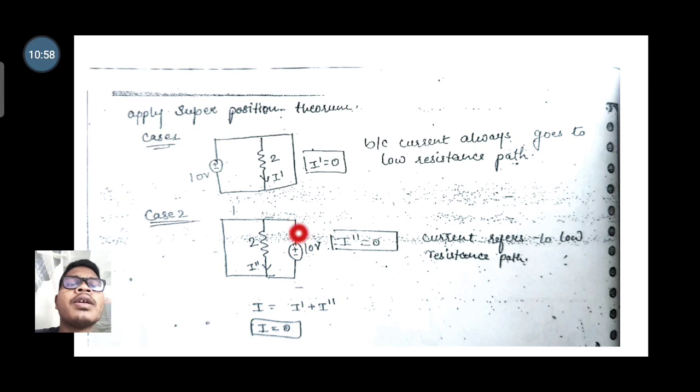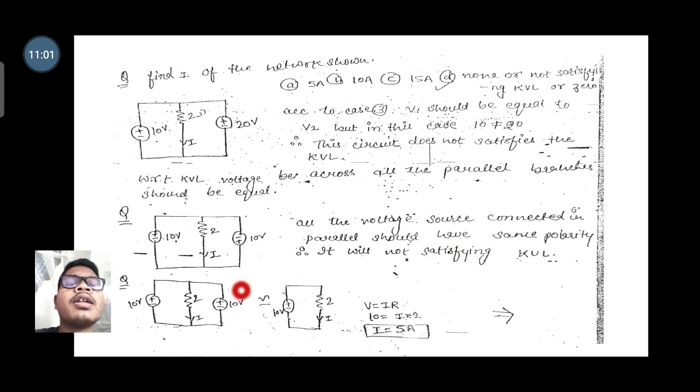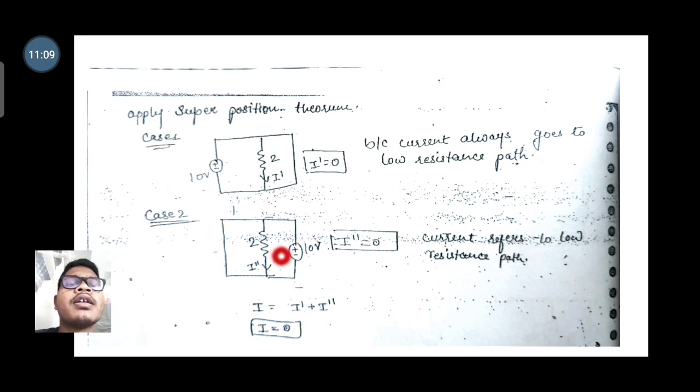Like that, in case 2, if we want to take the voltage source 10 volt, this V2, then V1 will be short circuited. So here also the current should follow the low resistance path, so the current will flow through this path. Okay, so the current should not flow through this resistance. So here I2 is equal to 0. So total current I is equal to I1 plus I2. Here I1 is equal to 0, I2 is equal to 0. So the total current is equal to 0.